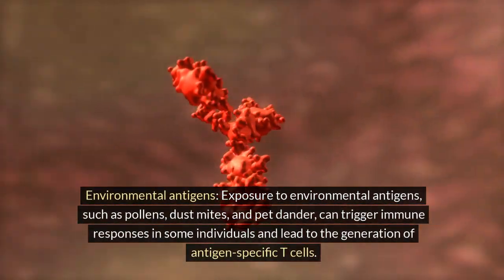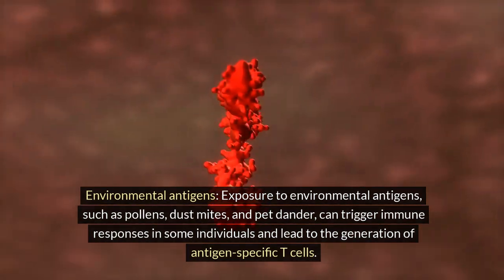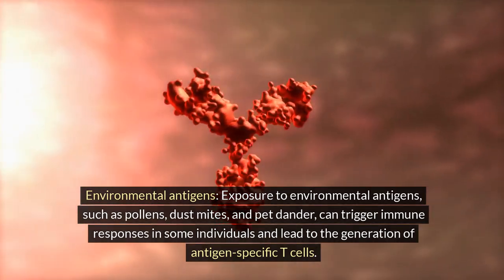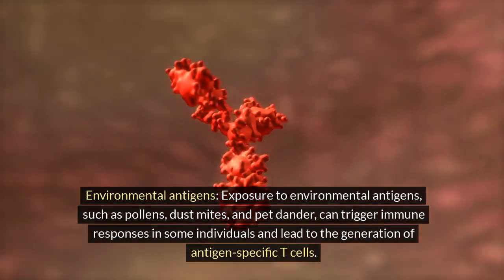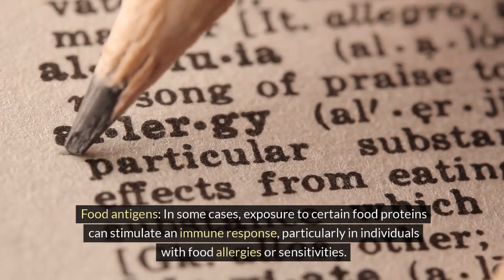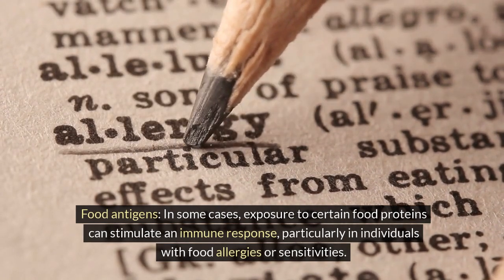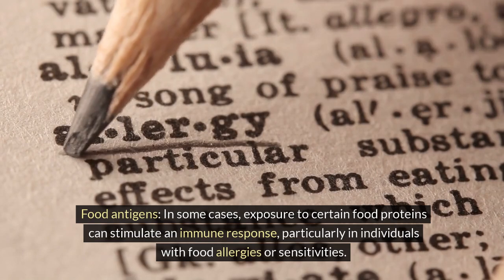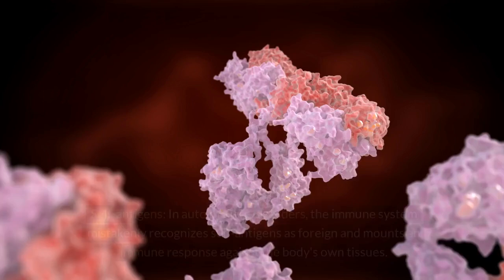Exposure to environmental antigens, such as pollens, dust mites, and pet dander, can trigger immune responses in some individuals and lead to the generation of antigen-specific T cells. 5. Food antigens. In some cases, exposure to certain food proteins can stimulate an immune response, particularly in individuals with food allergies or sensitivities. 6.